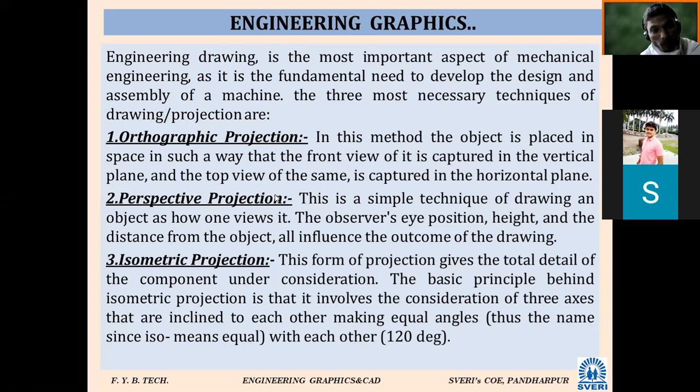One other example you might have seen. Suppose you are standing in front of our college building at some distance and observing it, maybe a 2-storied or 3-storied building. You may feel the front side of the building is a little enlarged and the back side is a little smaller compared to the front side. Why? Because that is the observation of the building from the observer's point of view. So this is one more example.